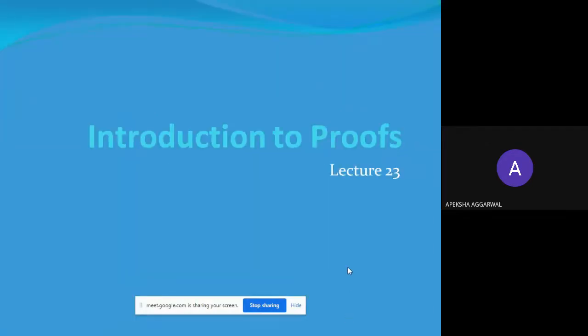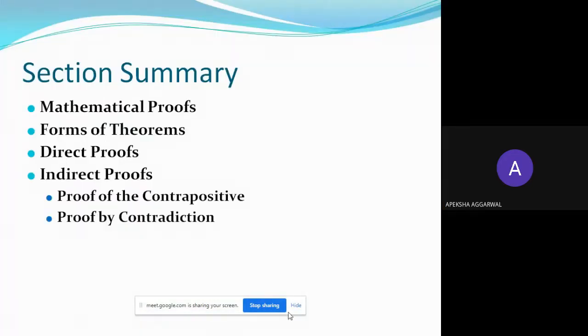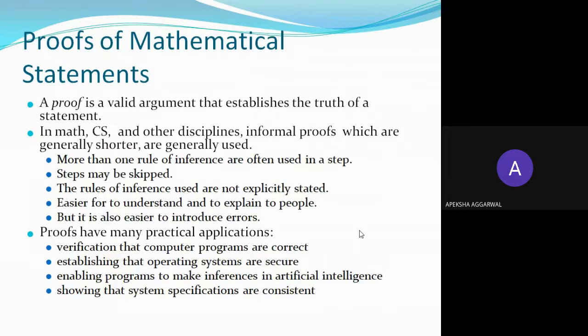In this mathematical proofs topic, we will study forms of theorems, direct proof, indirect proof, proof of contrapositive, and proof by contradiction. Let's see what this is. Now, proof is a valid argument that establishes the truth of the statement. Okay, we all know what a proof is.